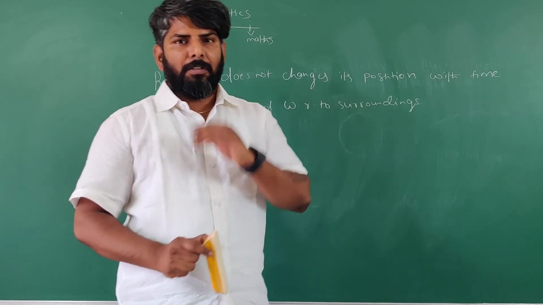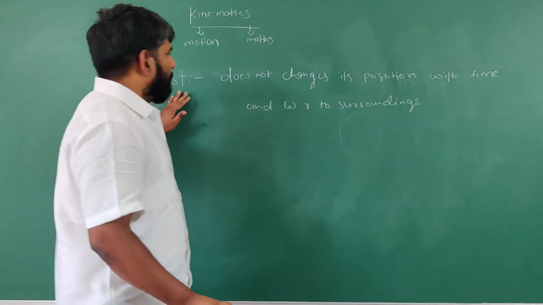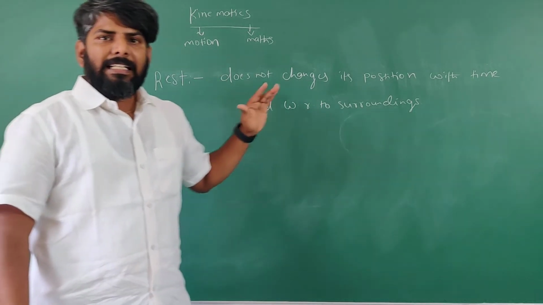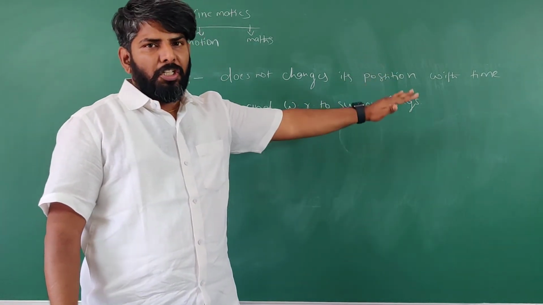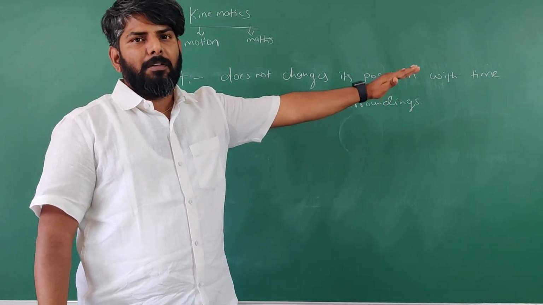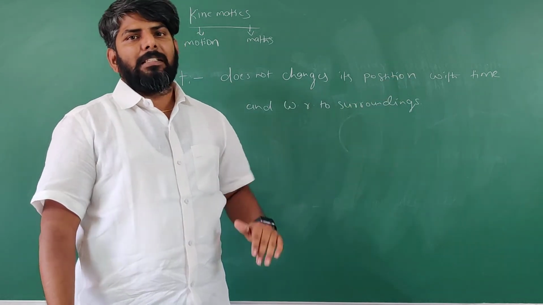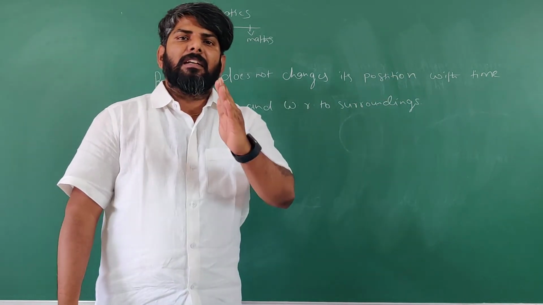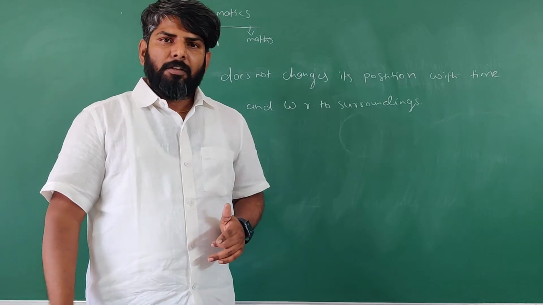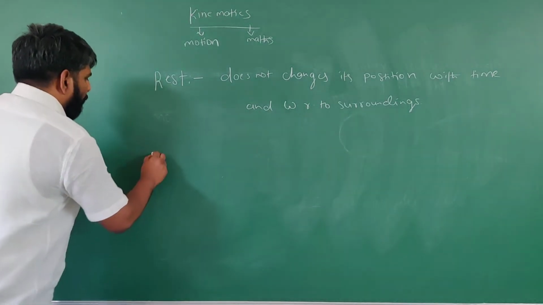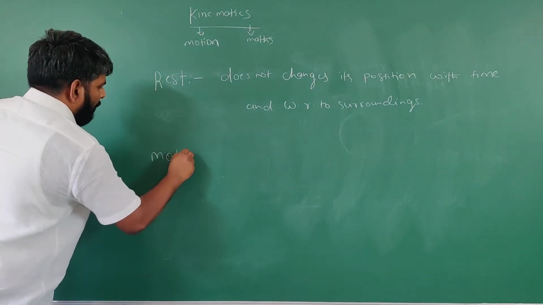Got it? So according to the definition, rest means if a body does not change its position with respect to time and with respect to its surroundings, then the body is said to be in rest. In the same way, tell me the definition for motion then.